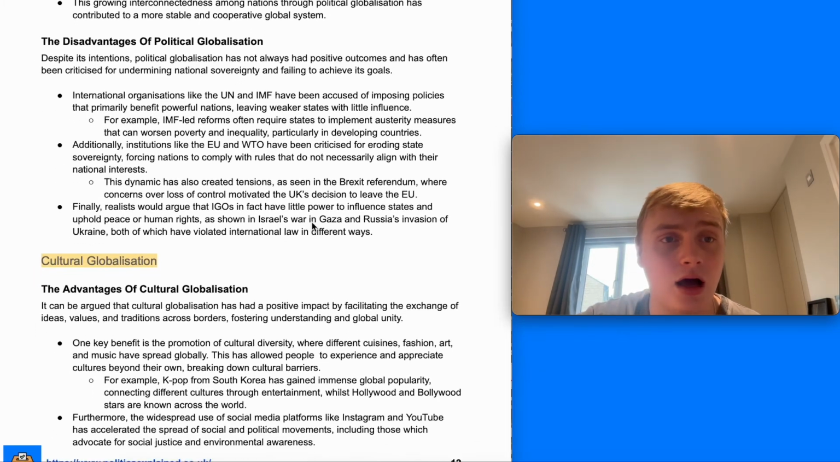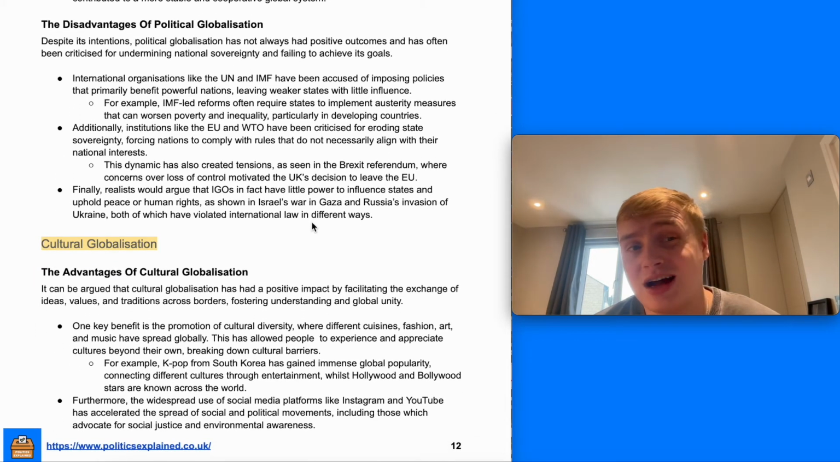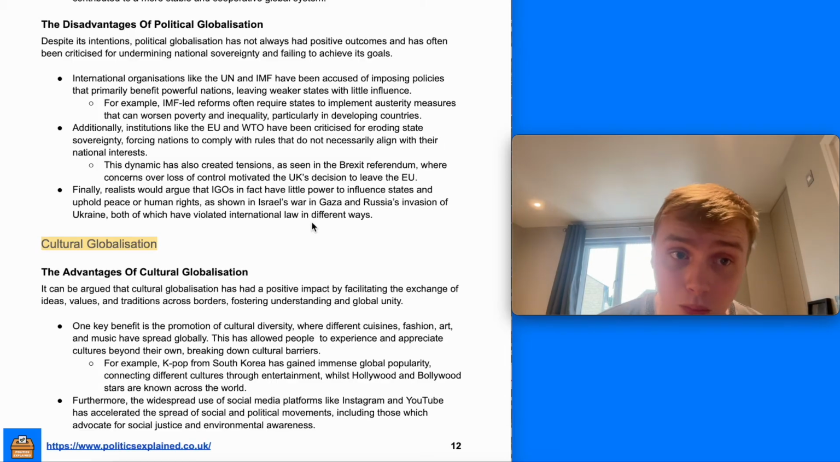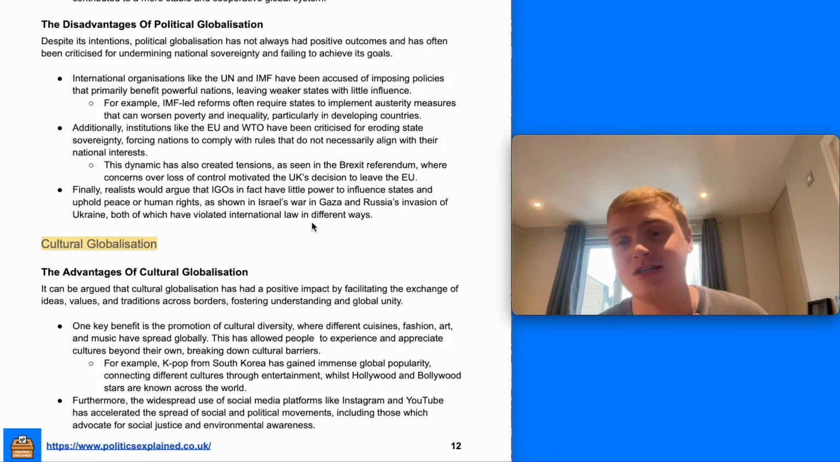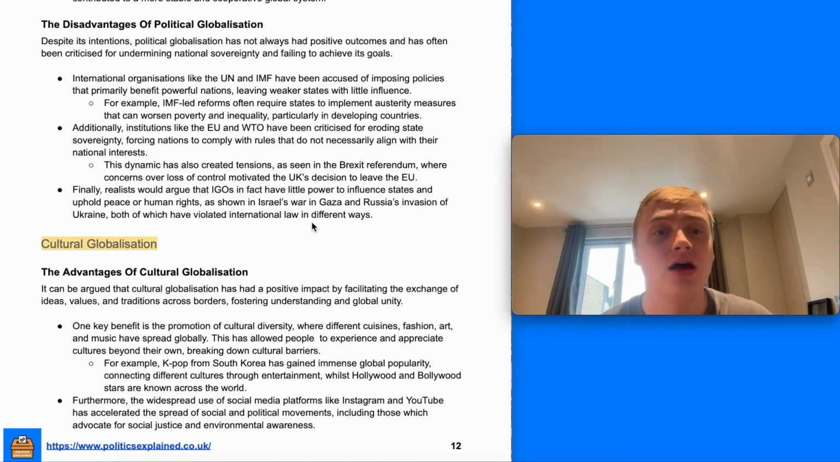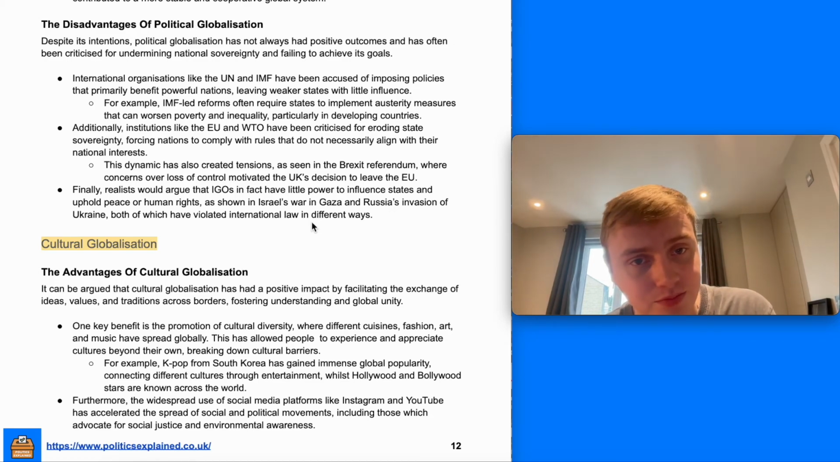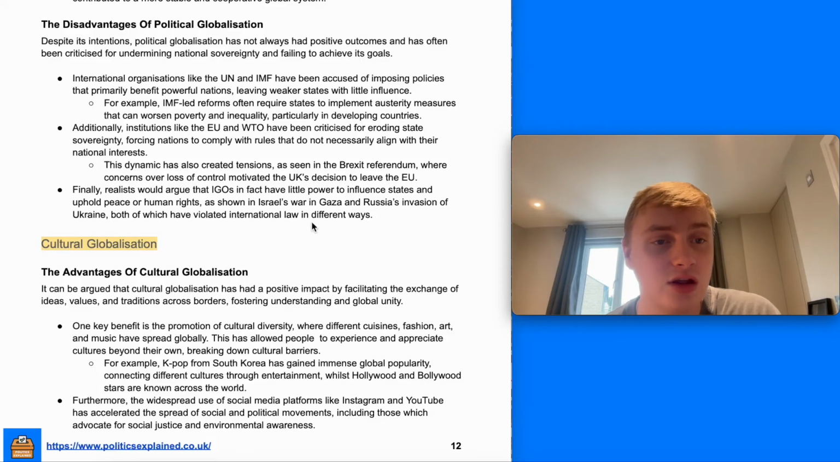On the other hand, political globalization can be argued to actually have more disadvantages. So IGOs like the UN and IMF have been accused of implementing policies that primarily benefit more powerful nations, especially because these more powerful nations have more power within these international organizations. Additionally, international organizations have been criticized for eroding state sovereignty, particularly the European Union.